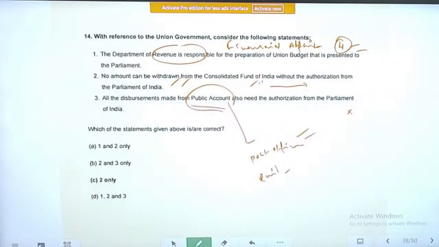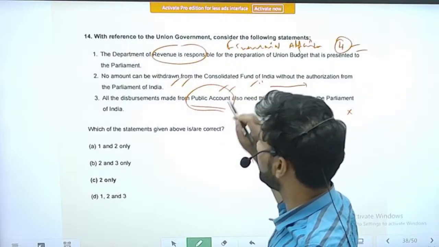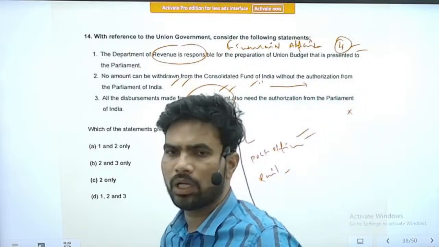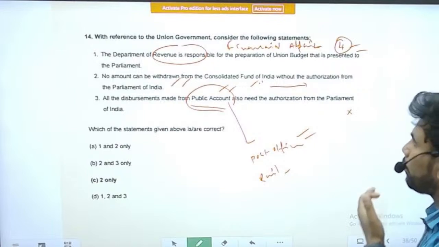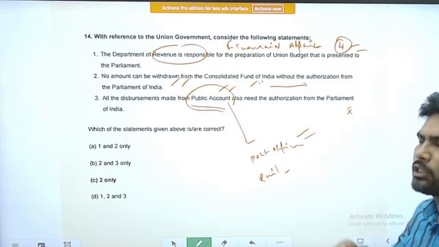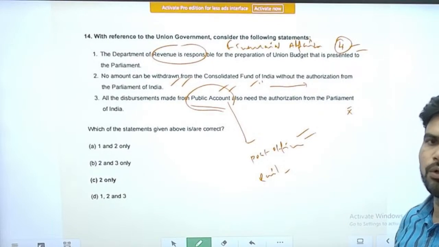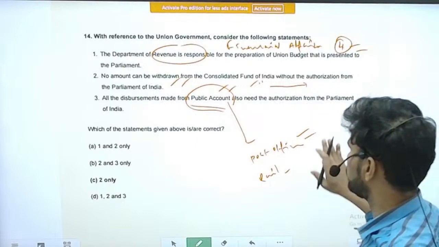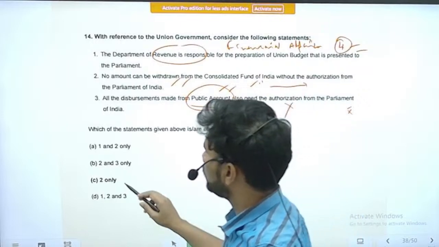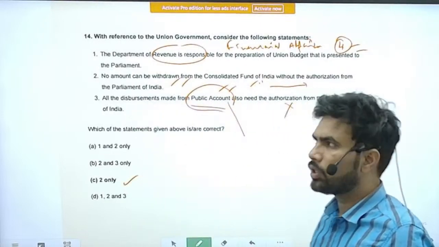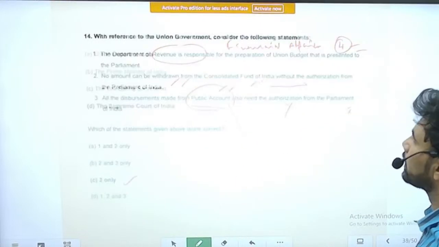Whatever the revenue coming in, or the loss it is making, those amounts will be paid from the public account only. So it need not always get the approval of the Parliament for disbursements from or into the public account. Right. So statement 3 is also incorrect. So option C, only the second statement is correct.